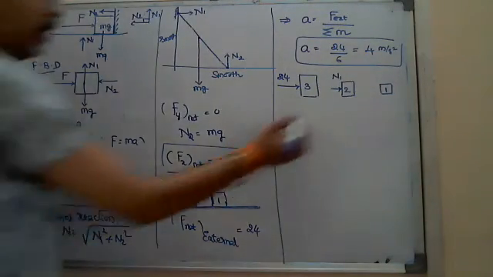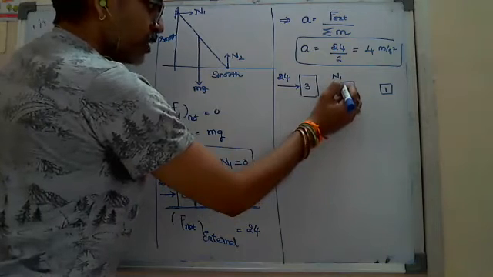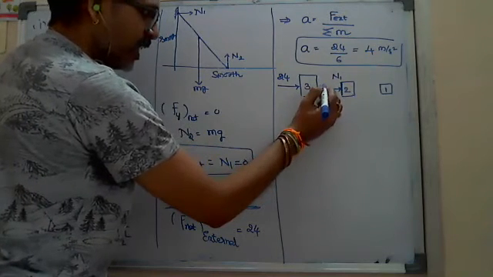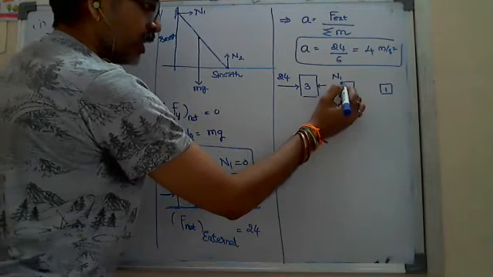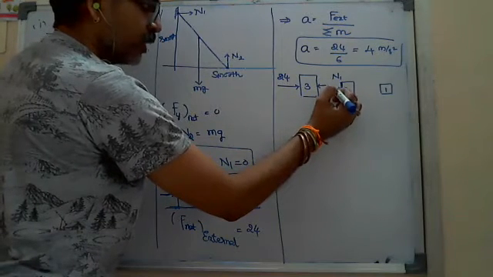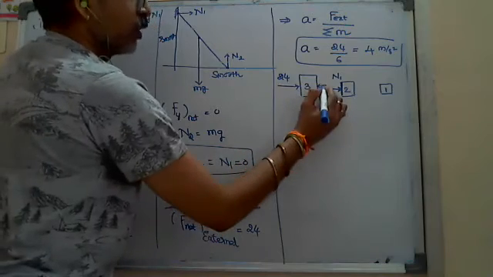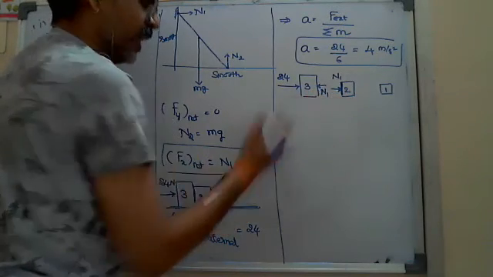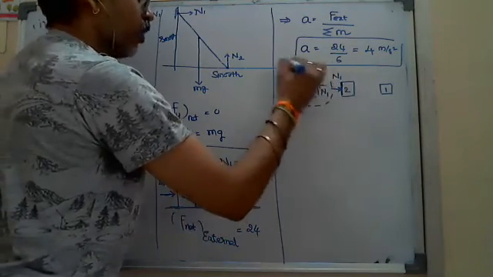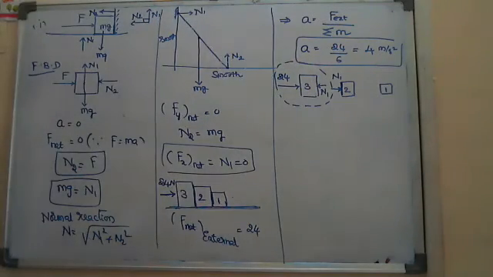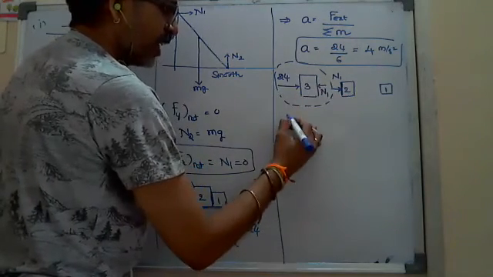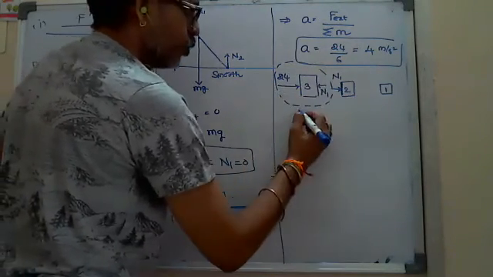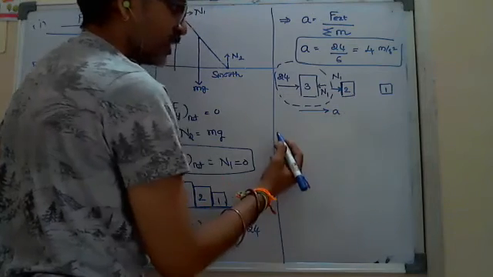But since these two are in contact, the same normal reaction should act on the 3 kg also, in the opposite direction. Here we draw it horizontally, because we have to draw the normal reaction perpendicular to the surface. So perpendicular to the surface, it is N1, between 3 and 2. The net force acting on the 3 kg block in the FBD is trying to move towards the right with acceleration a.